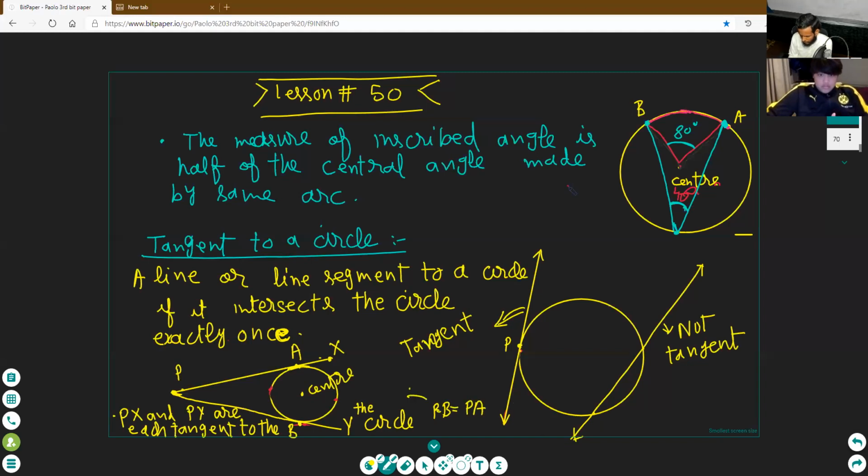It is the concept. This is the length of tangent. Okay, length of both tangents. What is the length of tangent? The length of tangent is the distance from the outside point to the point on the circle where they intersect. Clear?